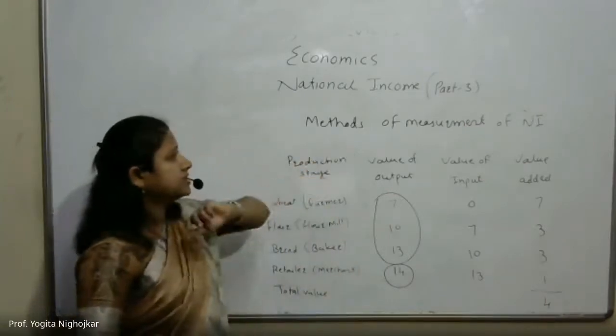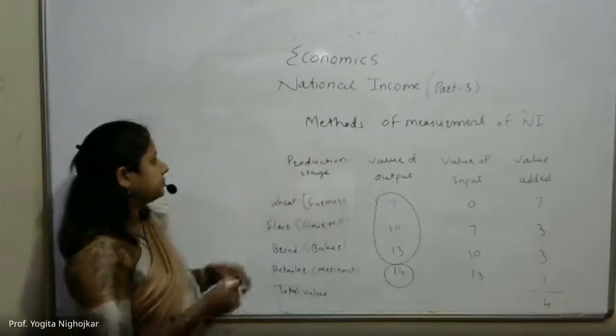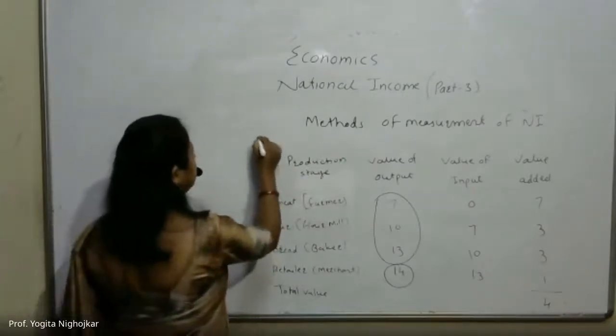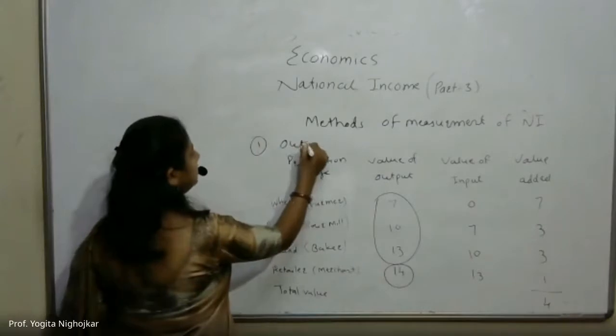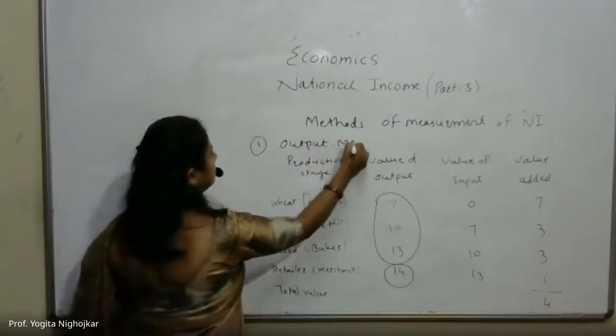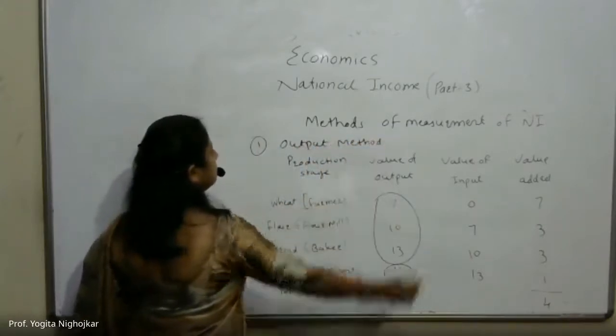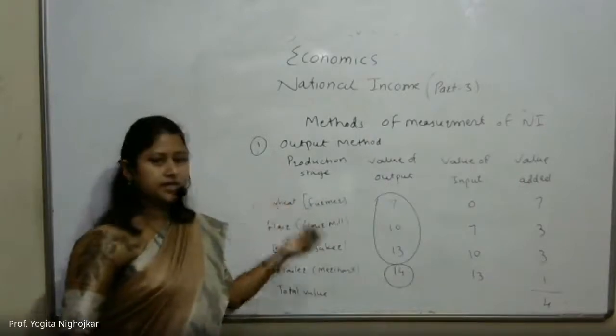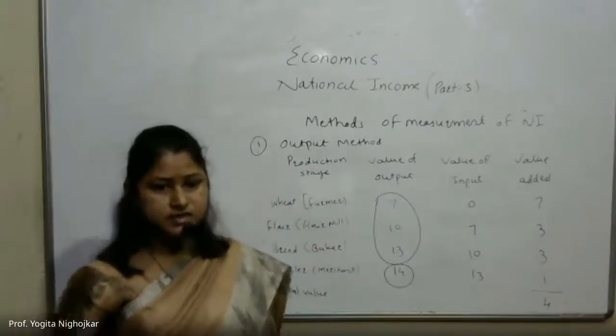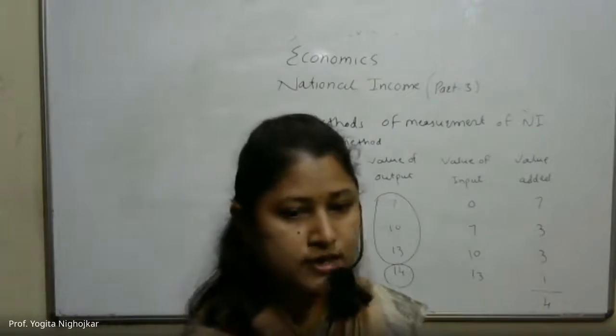These are precautions. Very important question: methods of measurement of national income. We learned today only the first point, that is output method. We will learn the next two topics in our next lecture. I hope you all understood.